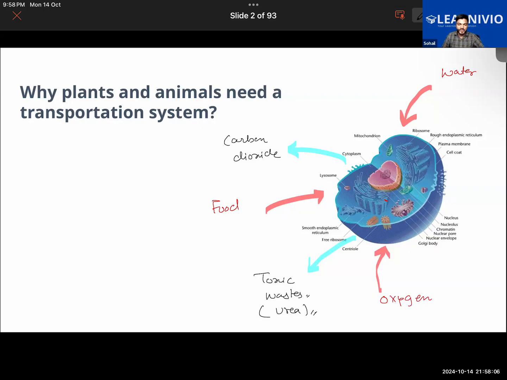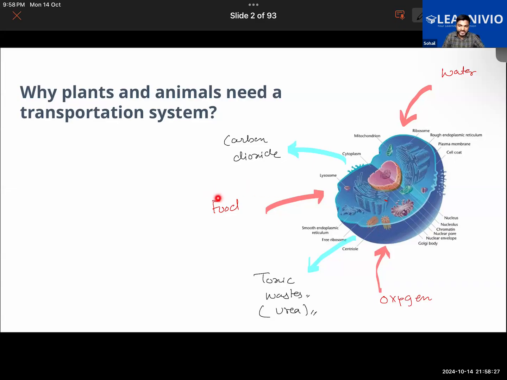So that all these elements, as we have discussed so far, are delivered to different parts of the body, to different cells of the body, so that they can function properly, we must have a well-developed transportation system.